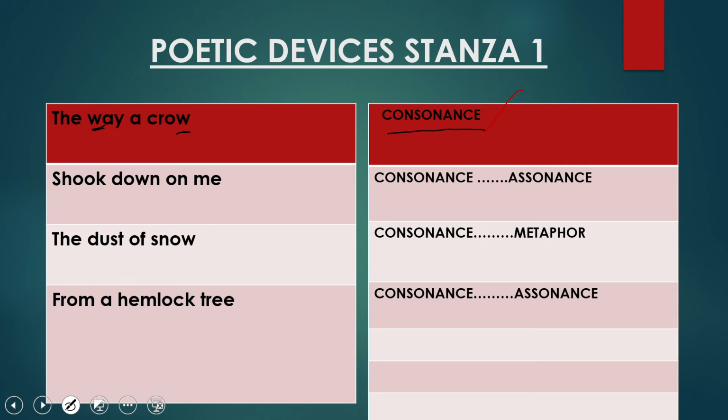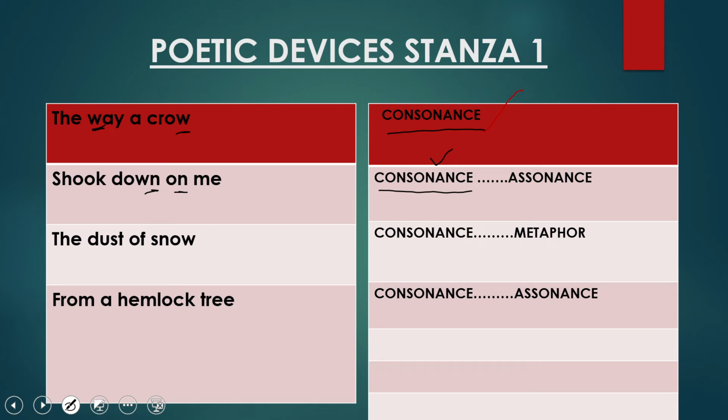So here again, the first poetic device which is used is consonance. How? See, "down," n sound, "on," n sound. These consonant sounds are repeating in this line. So this is the example of consonance.